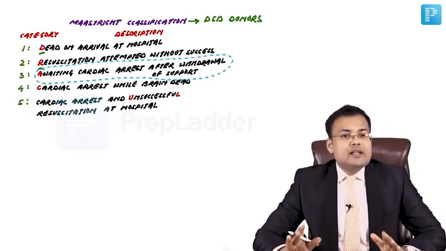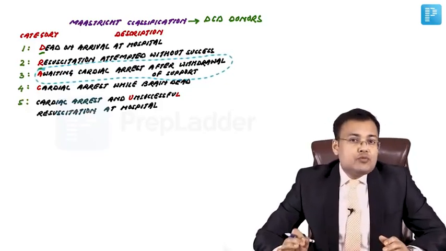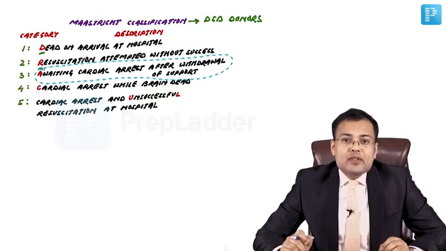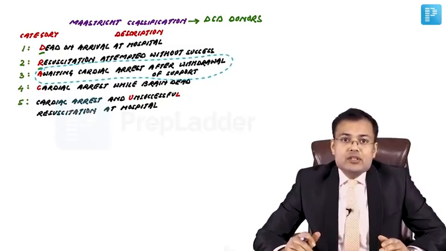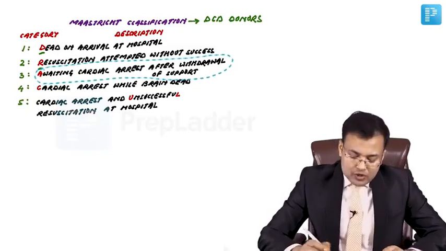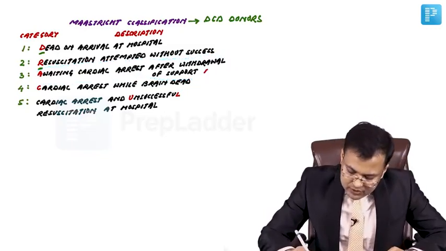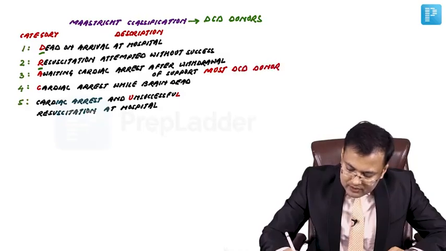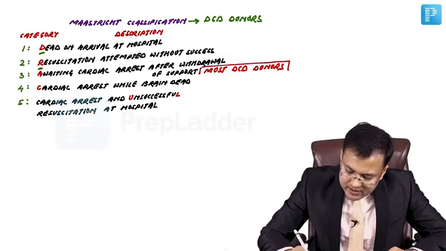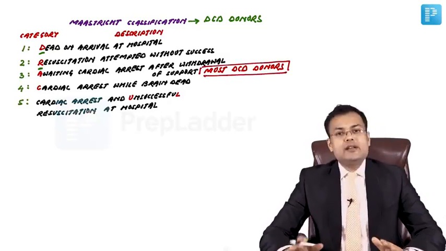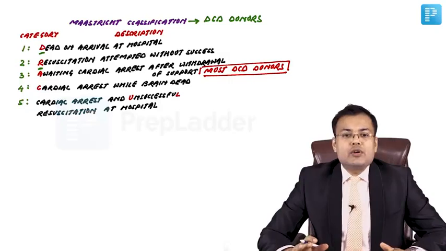It's category 3 which is the most commonly used. Most DCD donors belong to category 3. This was the indirect question in NEET PG.